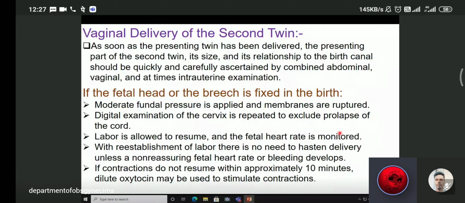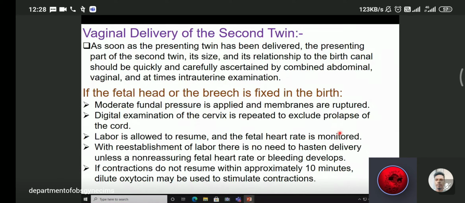If the fetal head of the breech is fixed in the birth canal, moderate fundal pressure can be applied and membranes are ruptured. Digital examination of the cervix is performed to exclude prolapse of the cord. Labor is allowed to resume, and fetal heart rate is monitored. With reestablishment of labor, there is no need to hasten the delivery unless a non-reassuring fetal heart rate or bleeding develops. If contractions do not resume within approximately 10 minutes, dilute oxytocin can be used to stimulate the contractions.